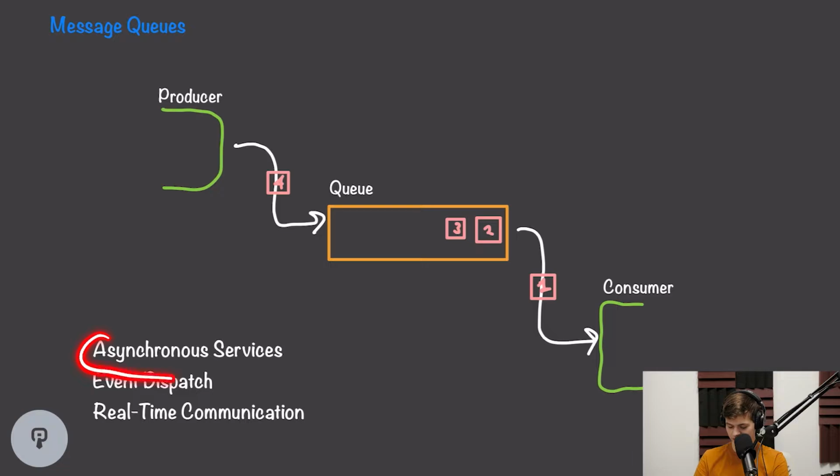This is really useful for asynchronous services, meaning that we can connect multiple microservices together. We can have them communicate at their own pace. It's also useful for event dispatch, so we can place events in the queue, and consumers of those events can read those events. And it's also useful for real-time communication, where we want to have messages that get sent, and then those messages are received by our clients in real time. Pretty much any time we have two services that we want to decouple and receive messages at their own pace instead of synchronously, message queues are going to be really useful.